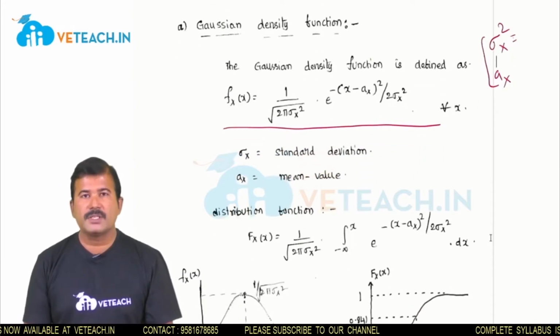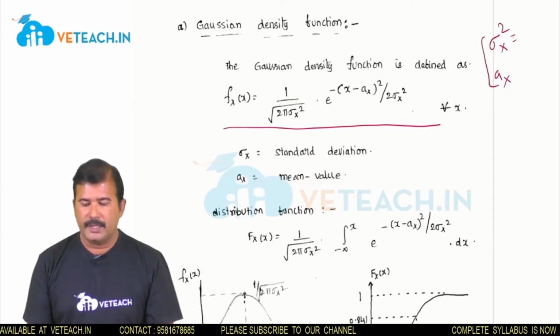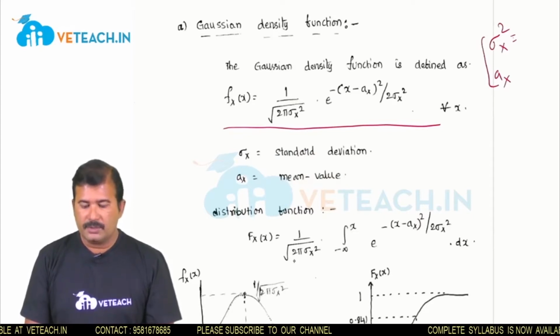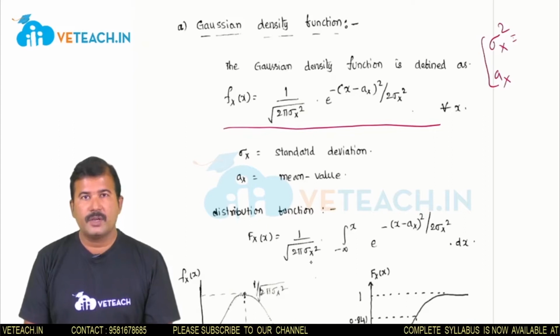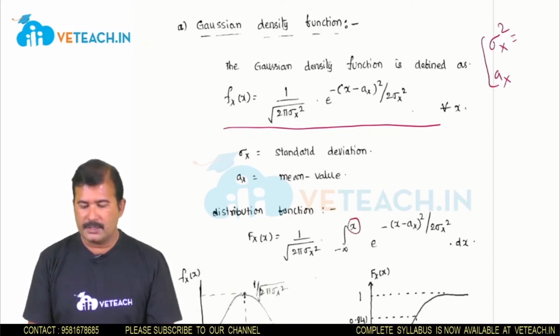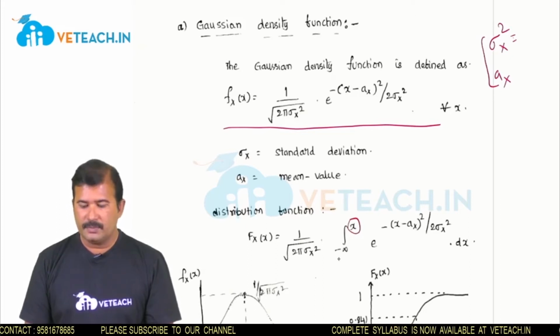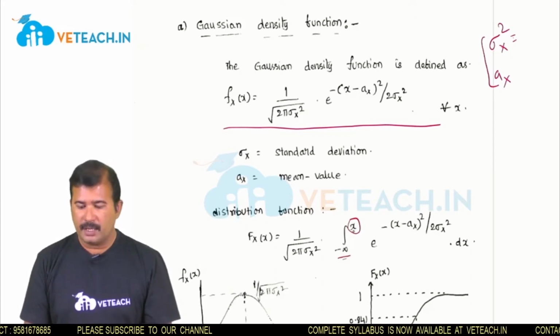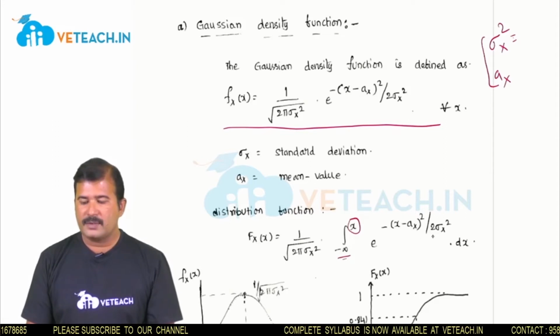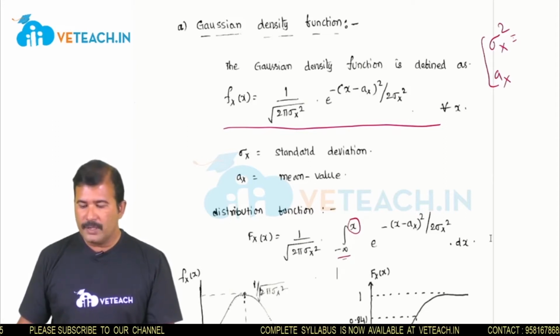As we know, the distribution function is the integral of the density function. So this is 1 by square root of 2 pi sigma x square, integral from minus infinity up to the value of x, that is, the lower limit is minus infinity and the upper limit is x, of e power minus (x minus ax) square by 2 sigma x square.